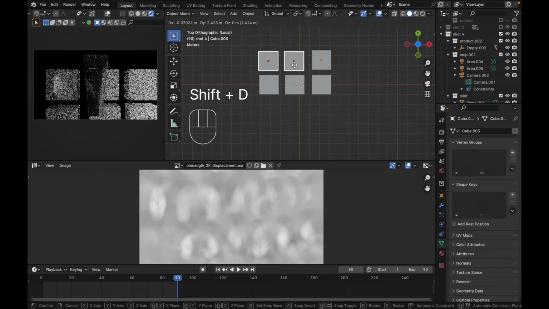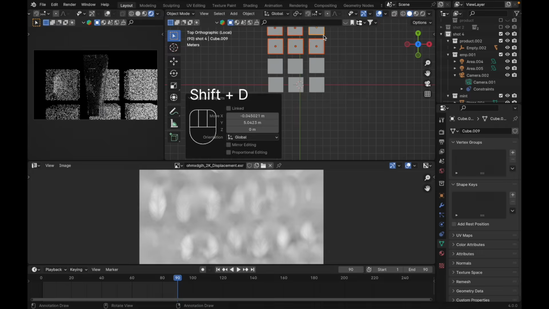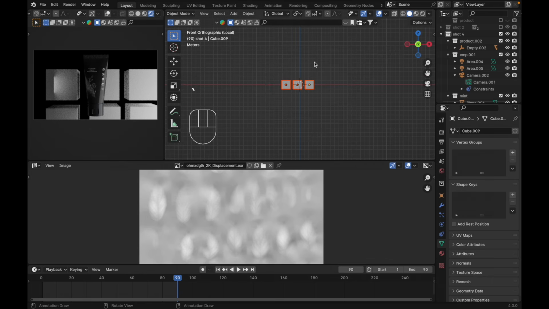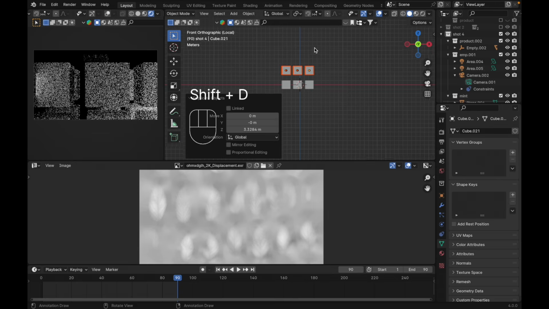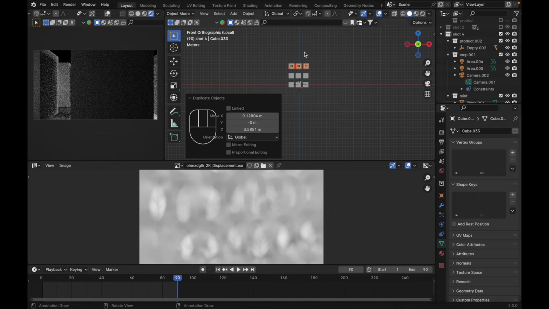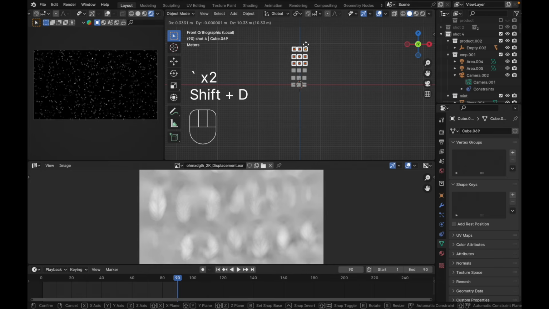Duplicate this one, just like this, maybe. Duplicate it more, just like this. And select everything like this. Go to front view, Shift D, duplicate it again. You can also do it with an array modifier, if you wanted to. Select everything, Shift D, duplicate it. It will have the same result.